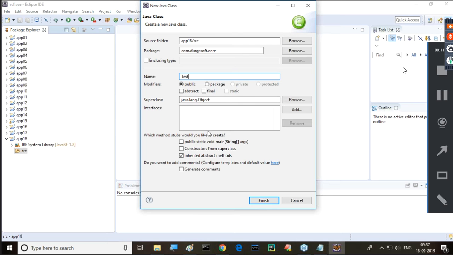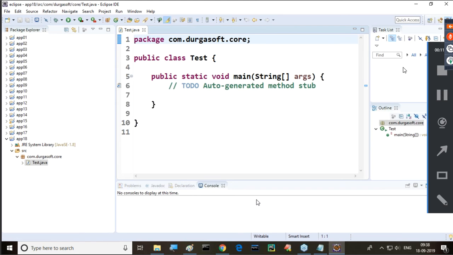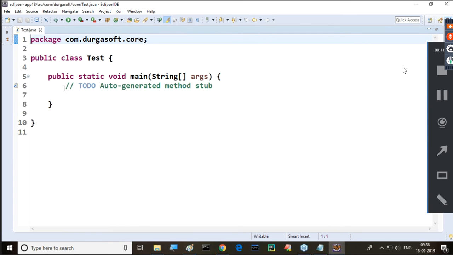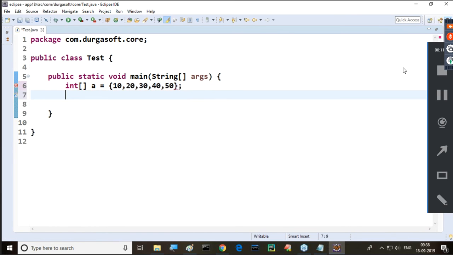Okay, fine. Next, the main method is required anyway. Now click on this main method also. Finally, this class is going to be created. That's fine. Then after completion of this, now I want to declare an array. Integer array a is equal to, directly we can use curly braces. Now inside this we can provide 10, 20, 30, 40, 50. Semicolon.